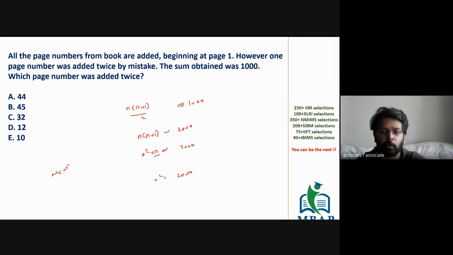My first question to you is, tell me the nearest perfect square. Take a second more. Tell me the nearest perfect square close to 2000.